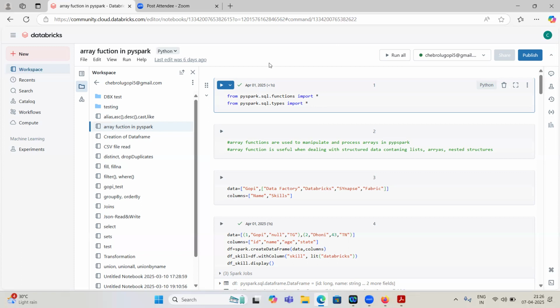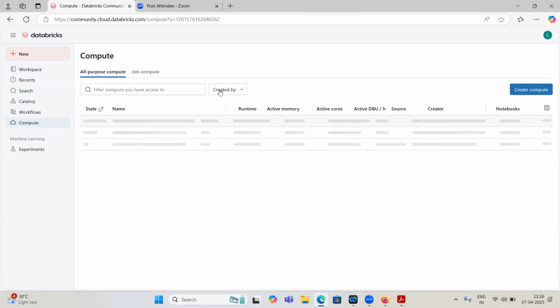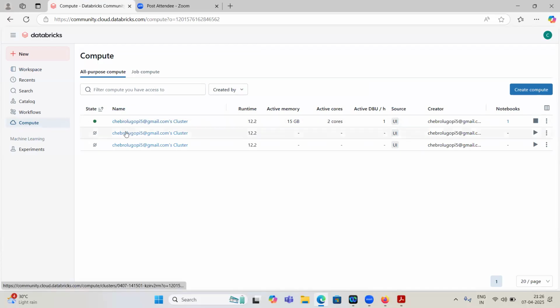Whereas in Databricks, we have PySpark, and in it we will have some compute. I already created this cluster. Maybe next Monday we will discuss PySpark architecture and Databricks architecture. Here we have one driver node and many worker nodes.